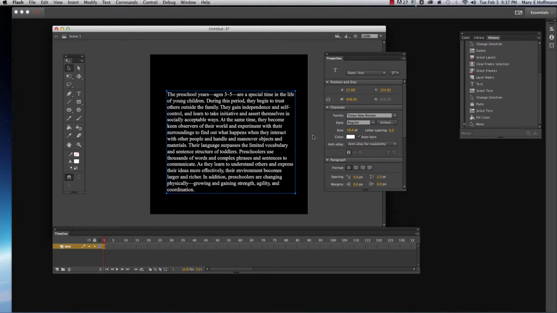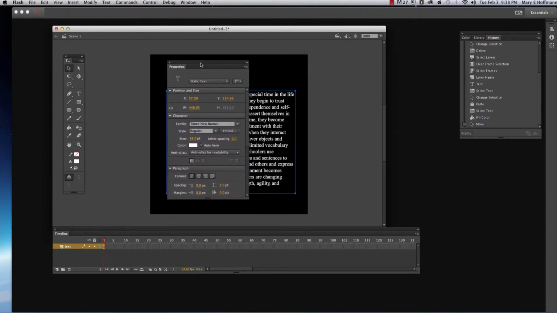There are different types of fonts that you can use in this program. I'm just going to bring this over here so that you can see the property bar while I'm talking. The first one that we just pasted is called static text. Static text can't be selected or edited by the end user. Flash embeds the font information when you add static text, so your audience sees the font on stage as you intended it. It's basically what you see is what you get. You use static text for display text such as titles, labels, and other information text.